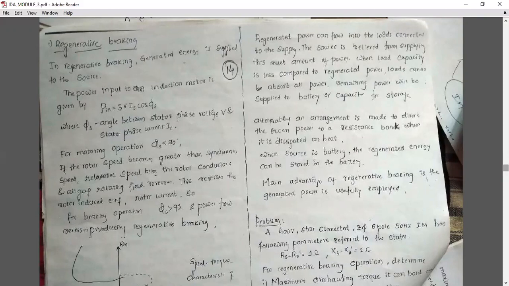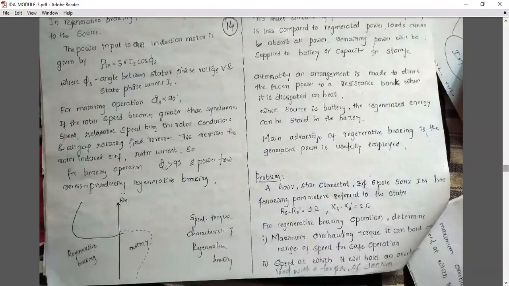So how do we do that? In normal operation of an induction motor, the rotor speed is less than the synchronous speed. Now we are going to decrease the speed of the induction motor, and we have to make the regenerative braking system. In that case, we have to increase the rotor speed more than the synchronous speed.